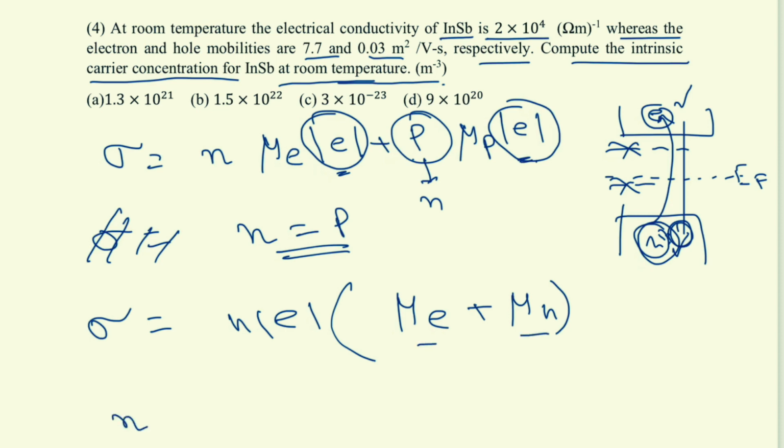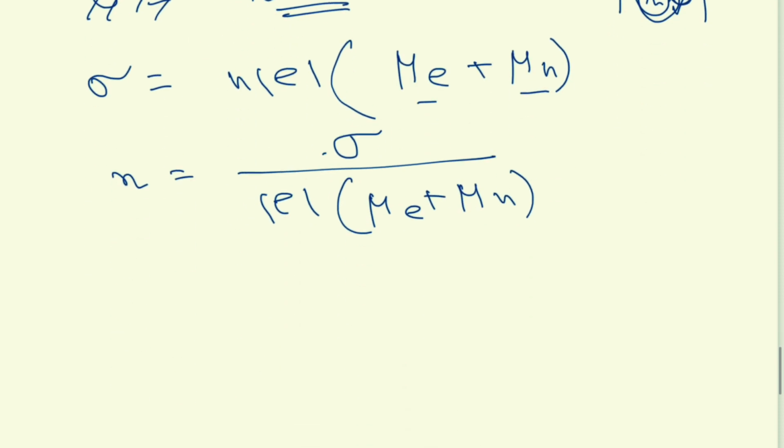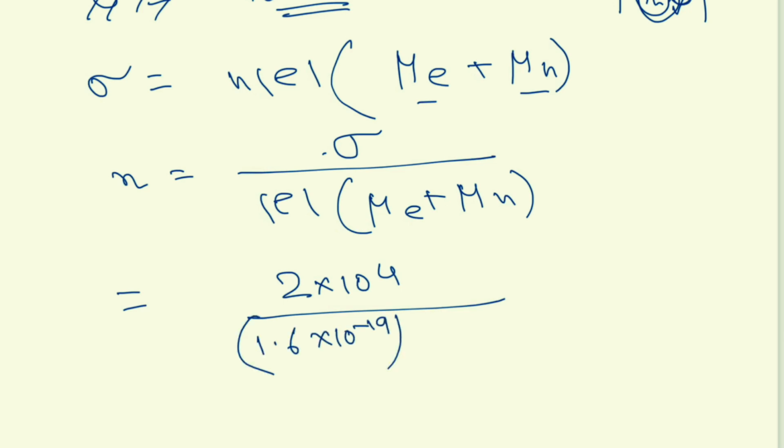So what will be N? It is carrier concentration, maybe electron concentration. So yeah, we will put the values. What was sigma? 10 to the power 4, and this will be electron charge 10 to the power minus 19 into mobilities, plus 0.03.